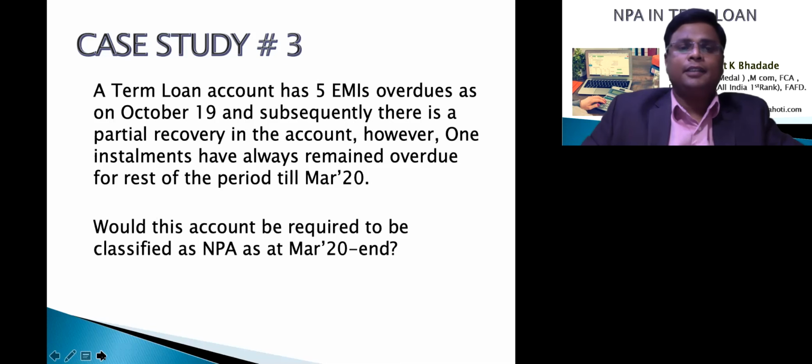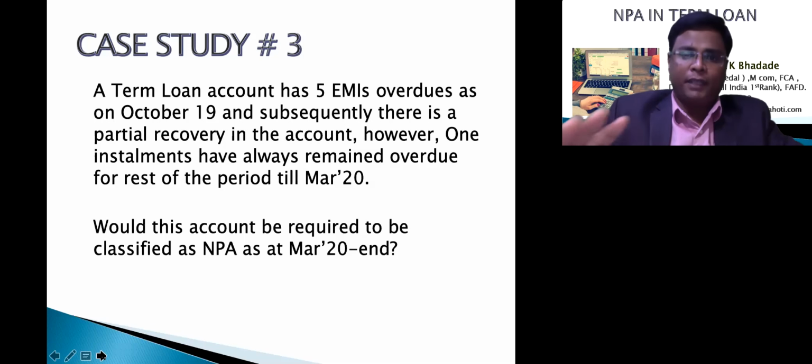Now, third case, this case is about upgradation of the account and how it will impact the NPAs on 31st March 2020. So I will read the case study. A term loan account has 5 EMIs overdue on October 19, meaning that October 19 में 5 EMI overdue थे. So on October 19 itself, we have marked the said account as NPA. यहाँ पे बैंक ने उसे NPA बताया है, नहीं बताया, doesn't matter for us. As per us, the account was in October 19, it is in NPA.